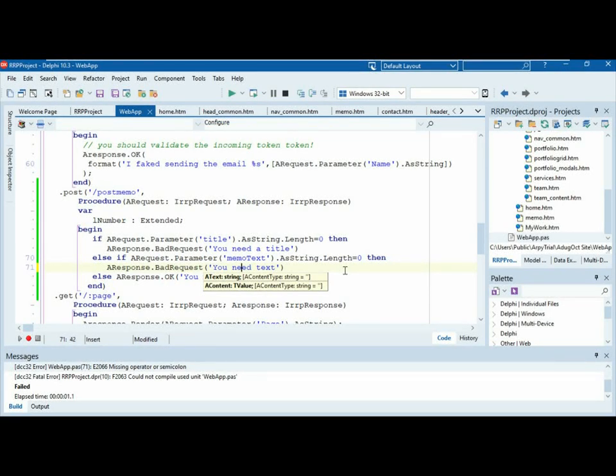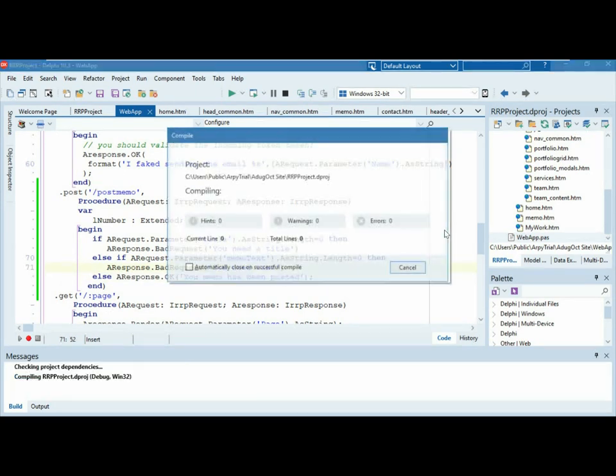We quite like the method changing, so you do two things on a response in one line, just by returning the response. It's a fairly simple technique, and again, it's what JavaScript frameworks do, so that's why I emulated it. Don't need to, of course. You could just say a response to bad request, semicolon, and then do the next thing. But okay, if I've done that right, I've still got something wrong, I think.